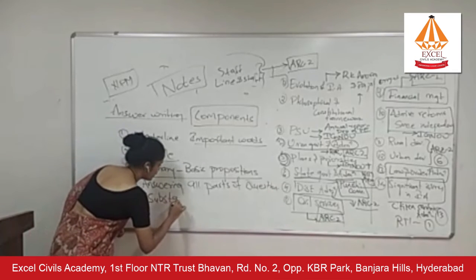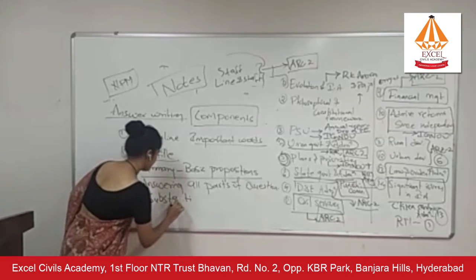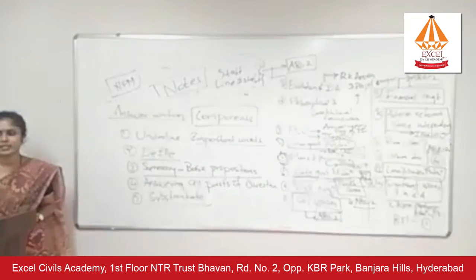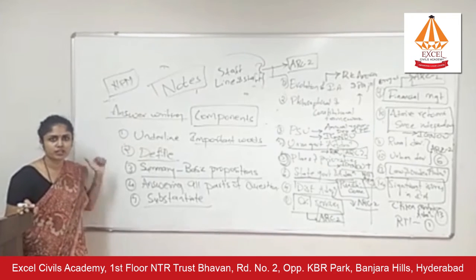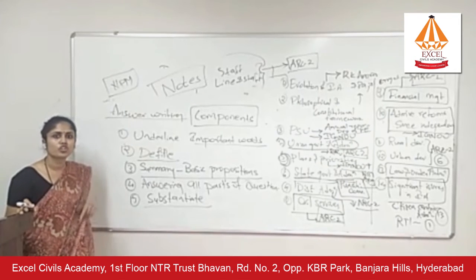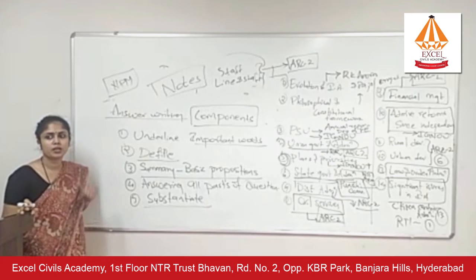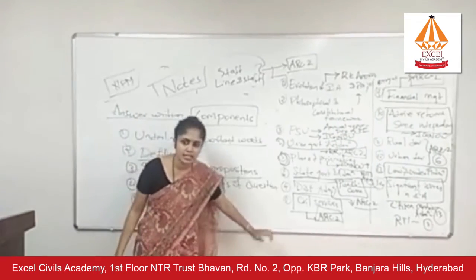Then the fifth important point or component is the ability to substantiate your answer with all the things that I have just mentioned. Case studies, Supreme Court judgments, ARC2 recommendations, Sarkaria recommendations, Punchhi Commission recommendations, or propositions given by various thinkers.